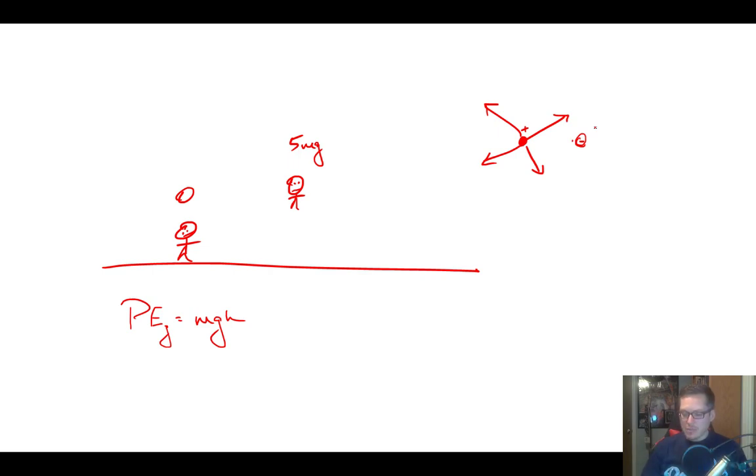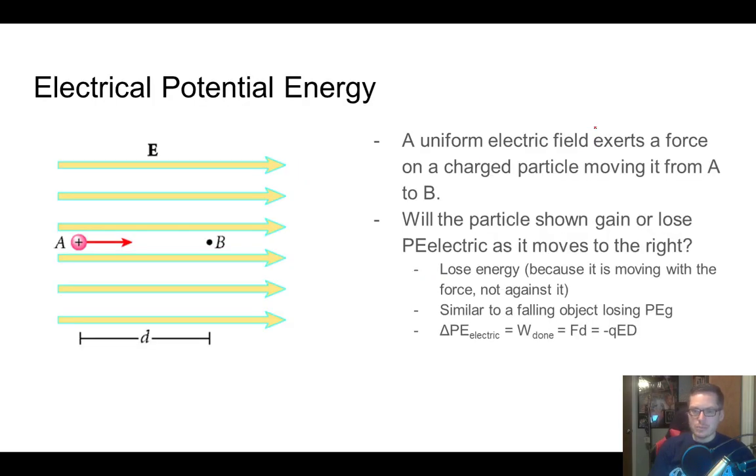If you're holding something above the ground, you can feel gravity pulling down on it, and you're fighting against that gravitational force. So if you have two charges and you pull them apart and keep them apart, it takes a certain amount of force to keep them there, and you're fighting against the electrical energy, as opposed to the gravitational energy. And so we can quantify this potential energy that charges have when they're in an electric field. So we call that electrical potential energy.